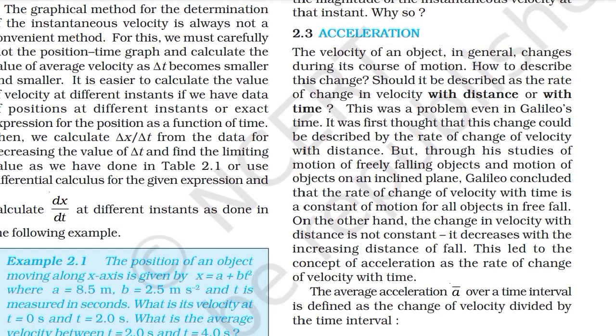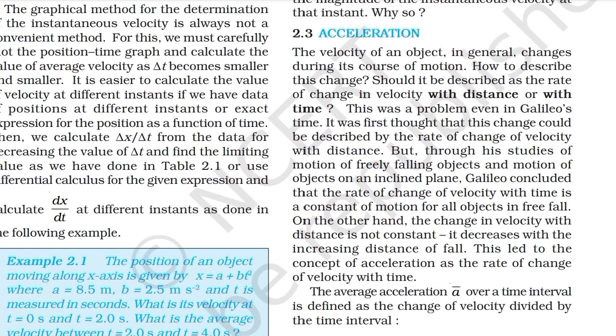Acceleration. The velocity of an object in general changes during its course of motion. How to describe this change? Should it be described as the rate of change in velocity with distance or with time? This was a problem even in Galileo's time.